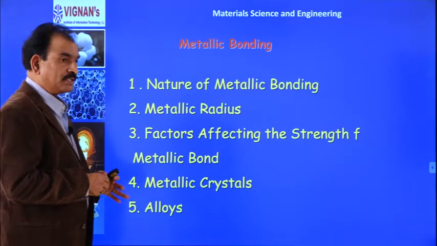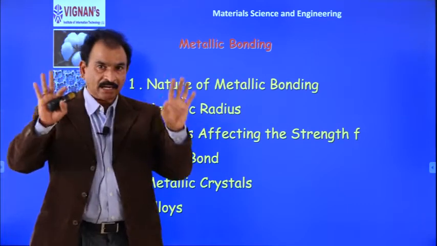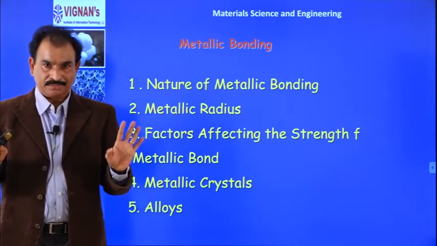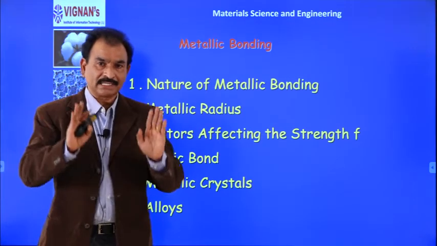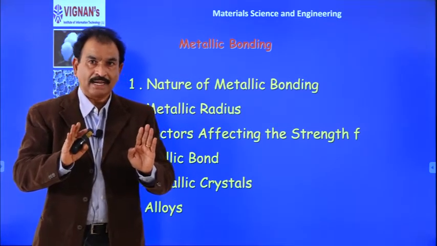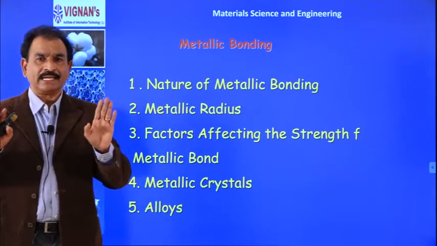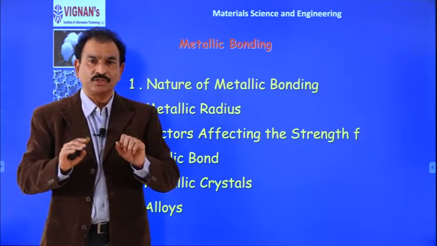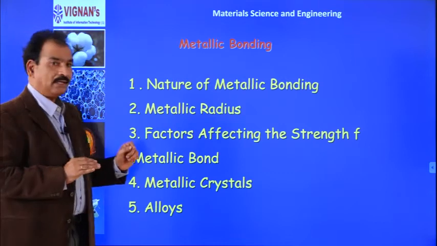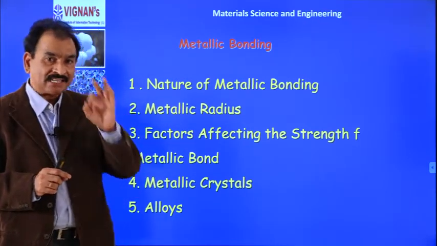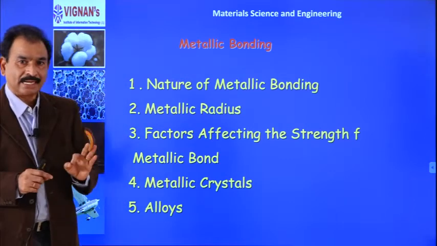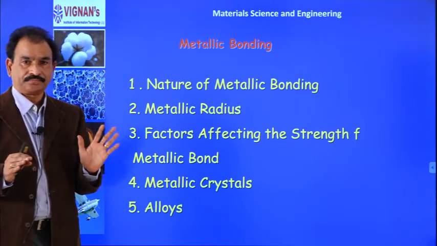Now, this is about the introduction of our subject: what are the various units present, what we are discussing in those units, and briefly about the various materials we use in daily life. Next, one of the concepts in material science is bonding.